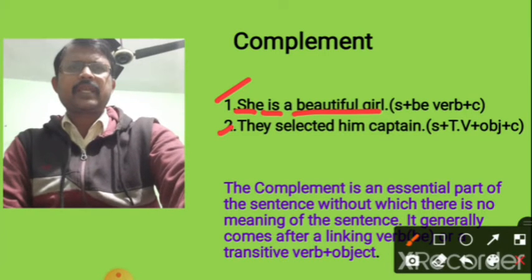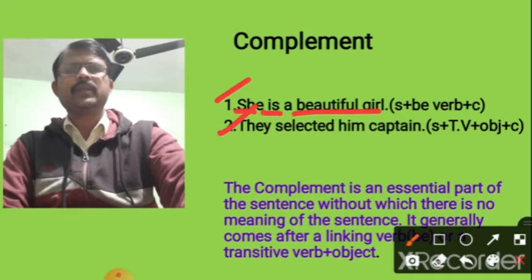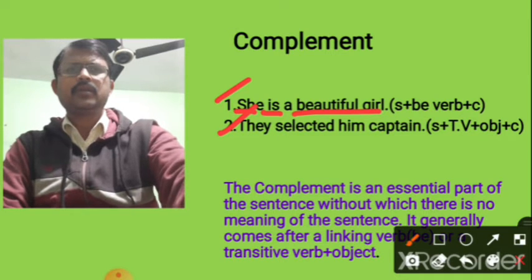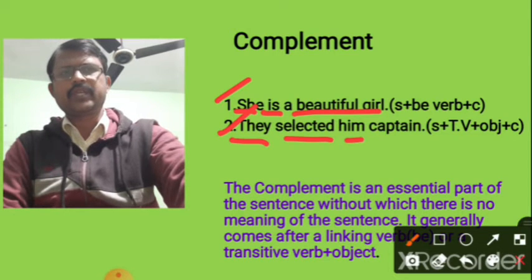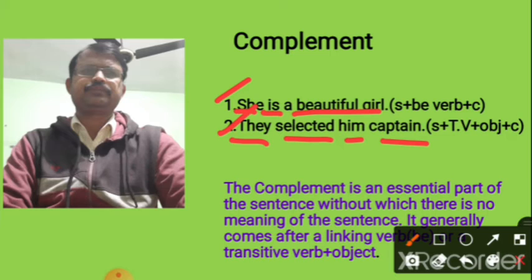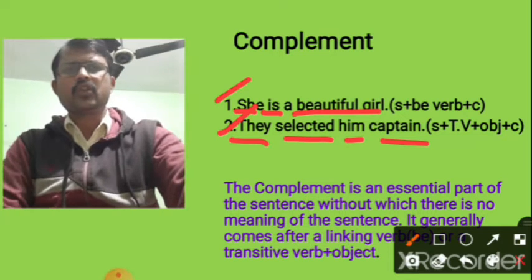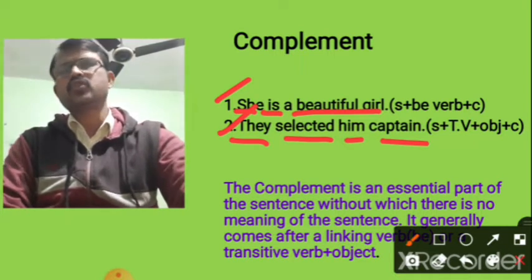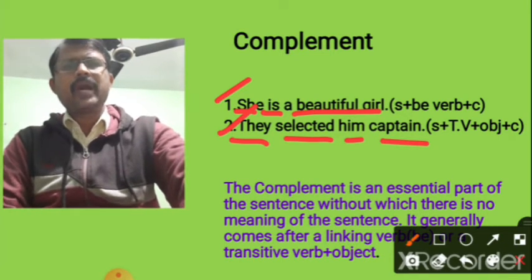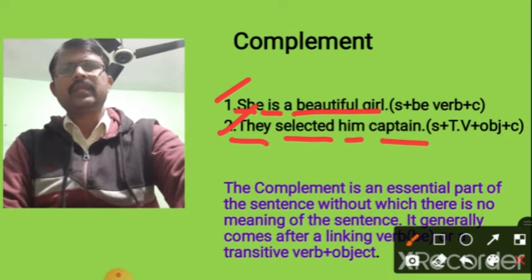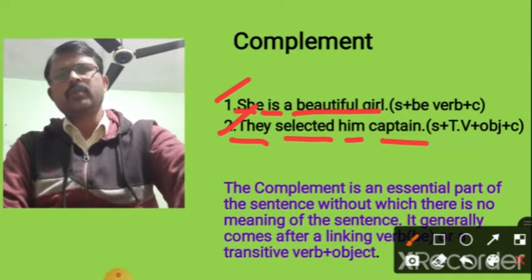In the second sentence, they selected him captain. Here, they is the subject, selected is the verb, him is the indirect object or object, but what about captain? If we drop out captain, it is also incomplete. In the first sentence, a beautiful girl gives more information about she, the subject.